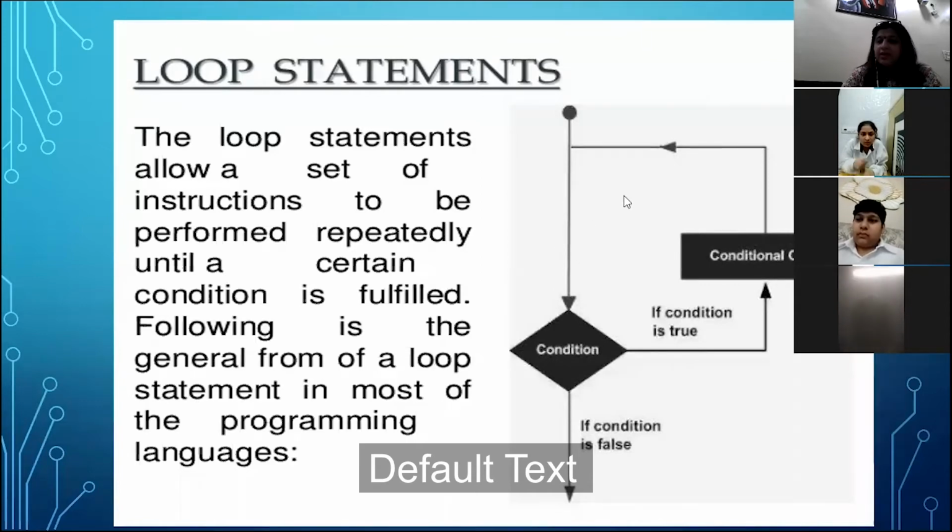Here is the diagram of it. In the starting, after the first statement, it checks for the condition. If the condition is true, then the set of statements works repeatedly, and as soon as the condition becomes false, it comes out of the loop.